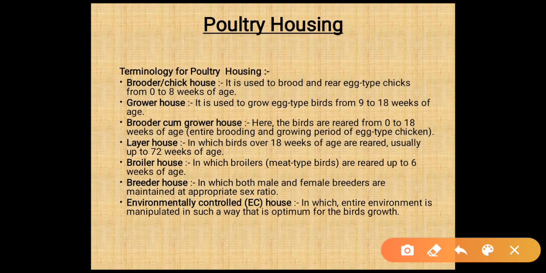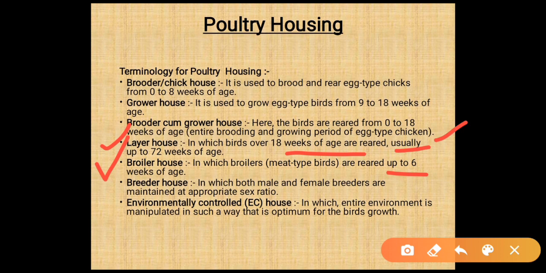The next is brooder cum grower house. Here the birds are reared from 0 to 18 weeks of age, and the entire brooding and growing period of the egg type chickens is done. Next is layer house, in which birds over 18 weeks of age are reared, usually up to 72 weeks of age. Broiler house, in which broiler or meat type birds are reared up to 6 weeks of age. Then breeder house, in which both the male and female breeders are maintained at an appropriate sex ratio.